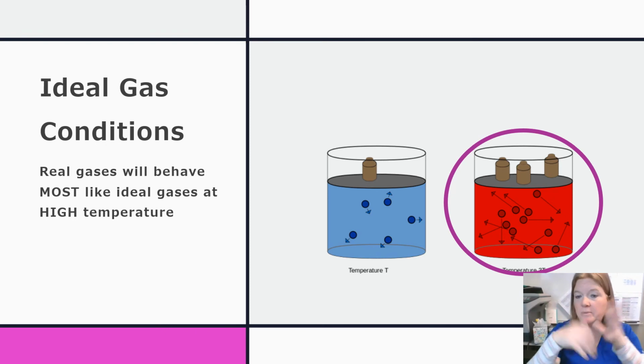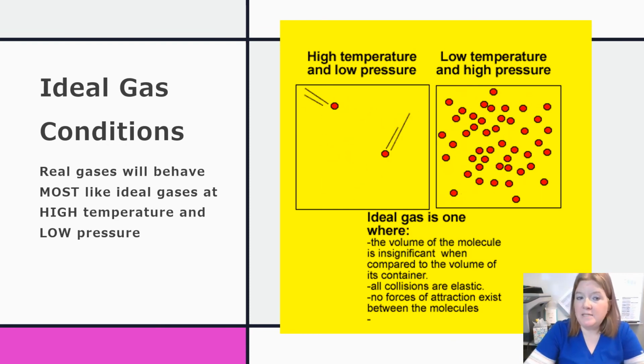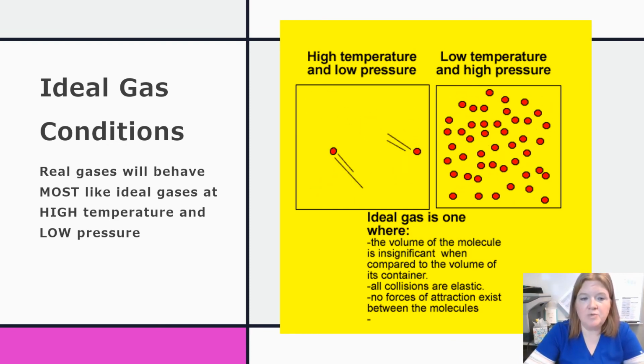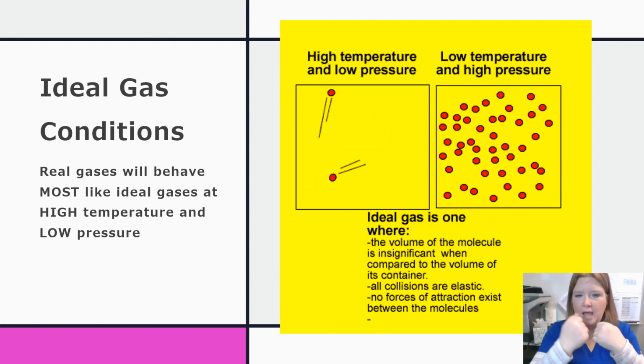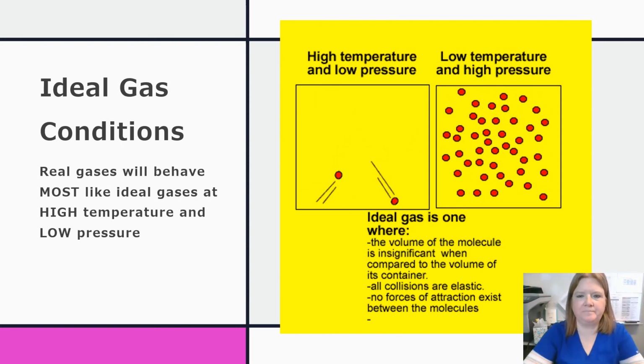The particles are going to be moving too quickly for their intermolecular forces to play a role. So again, real gases will behave most like ideal gases at high temperature and low pressure.